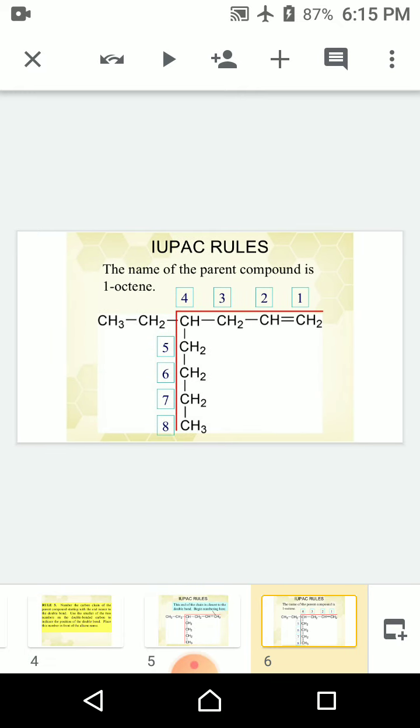Next IUPAC rule. According to the example given, the first carbon number is given to the carbon which contains the double bond. The double bond is contained by the first carbon.